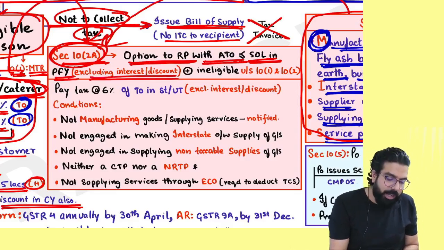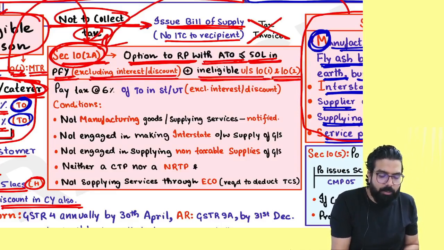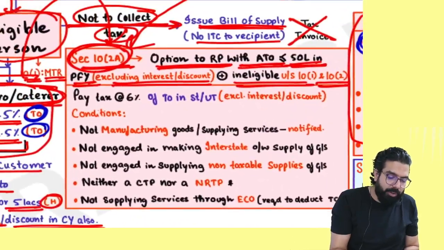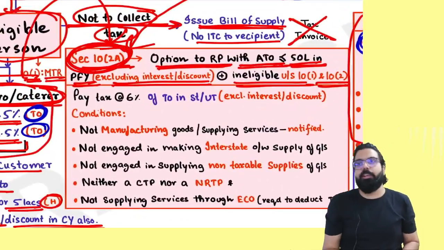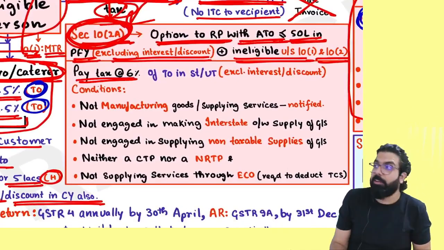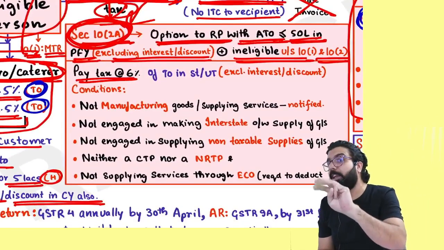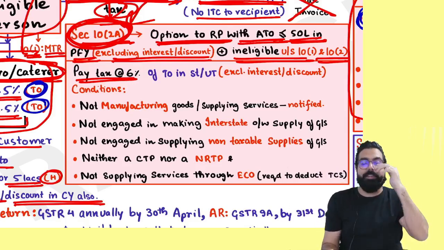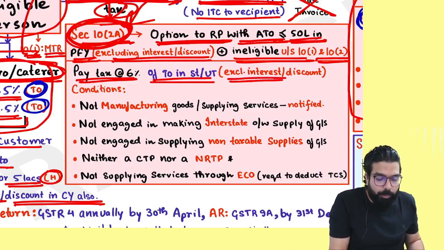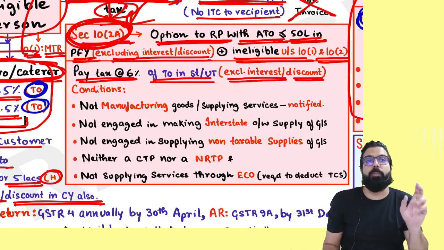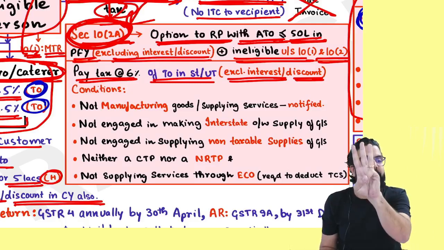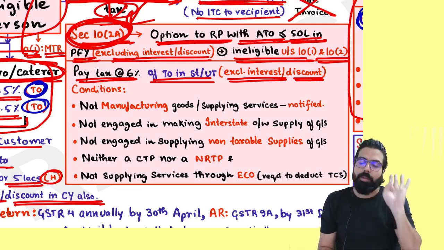Interest or discount. Plus you are ineligible under 10(1) and 10(2), means you are not eligible under 10(1) and 10(2). Then you can come for section number 10(2)(a). Section number 10(2)(a) goes ahead and says you have to pay how much percent? 6%, 3% CGST and 3% SGST. And of your turnover in the state or UT, you don't have to pay on your interest or discount income. You have to pay only on your other turnover. How much you have to pay? 3% CGST and 3% SGST.